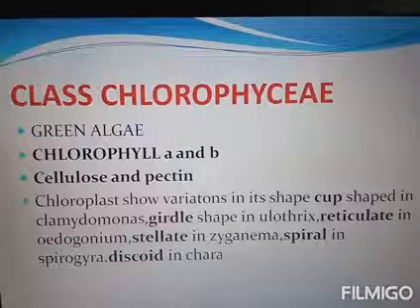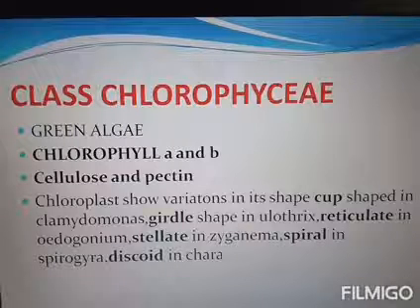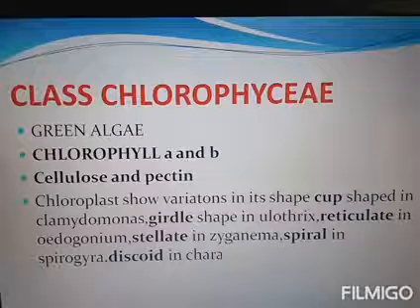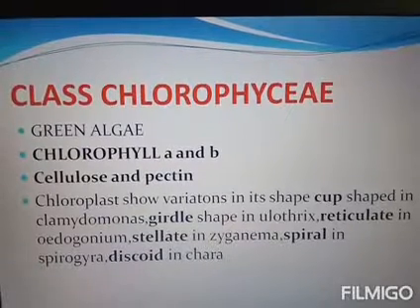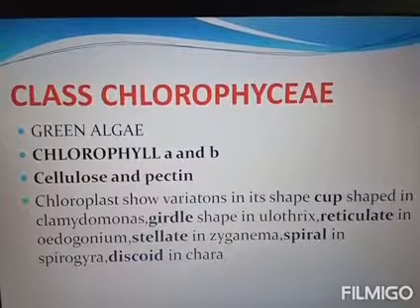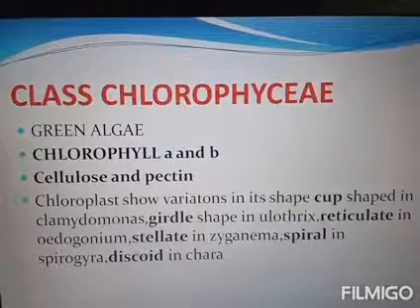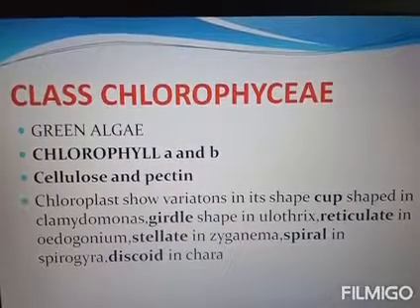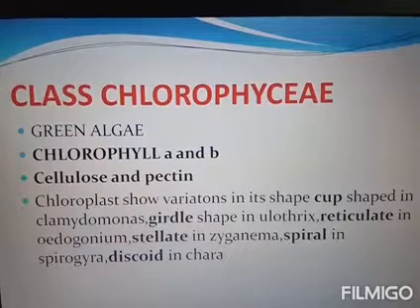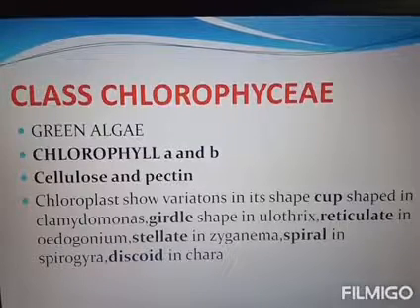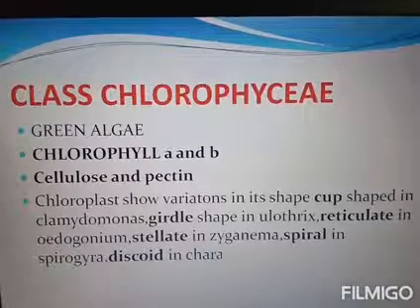First of all we are discussing Chlorophyceae. It is a green algae. The main pigments present in this algae are chlorophyll a and chlorophyll b. These chlorophylls are arranged in their plastids. The plastid is a cell organelle that bears the color. Chlorophyll a and chlorophyll b are present in the plastids and impart a bright green color. The majority of these members are freshwater, about 90%. The marine forms are usually found in tropical seas.